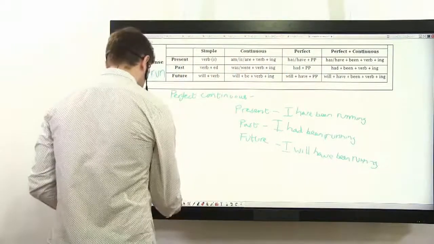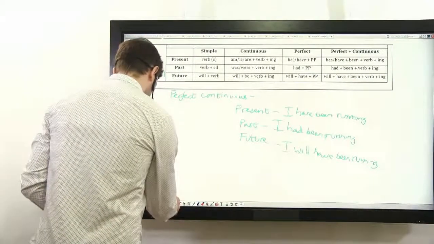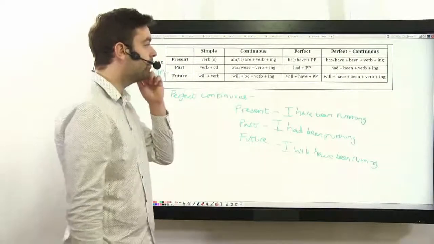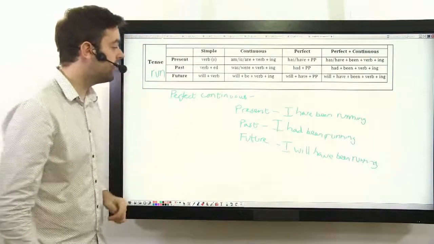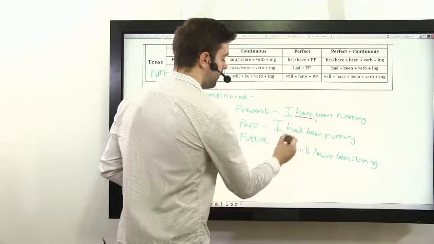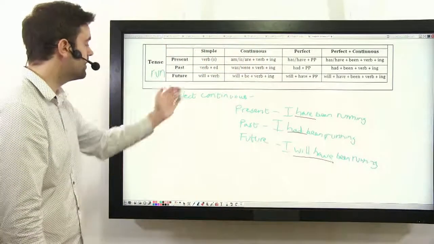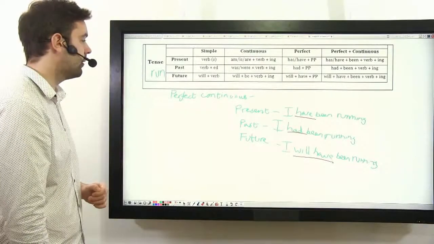So again, with the perfect continuous, the have changes in the tenses. Have, had, will have. And this is the perfect continuous tenses.